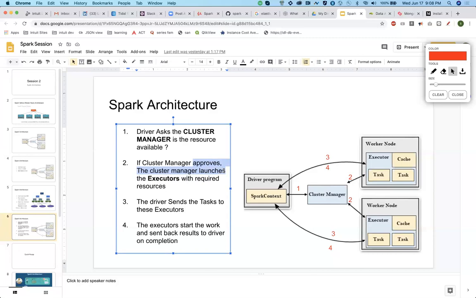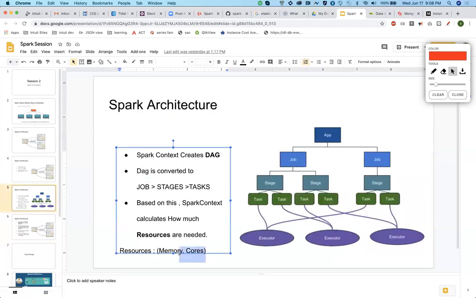Now when it approves, two things happen. The first is that the cluster manager will go into a slave node or worker node and launch the executor according to the given resources. I'll quickly tell you what exactly a resource is. Resource is basically memory and cores.